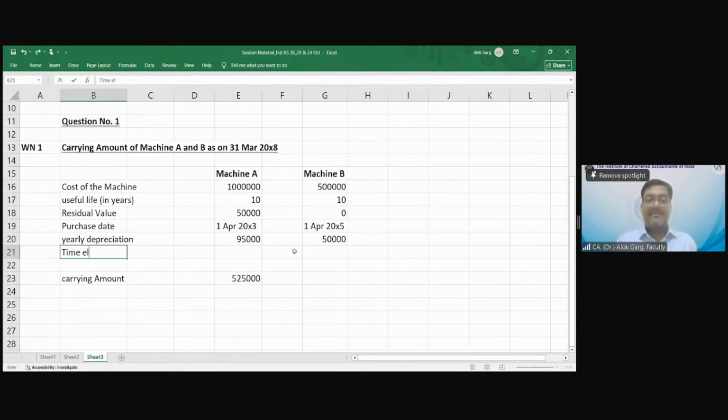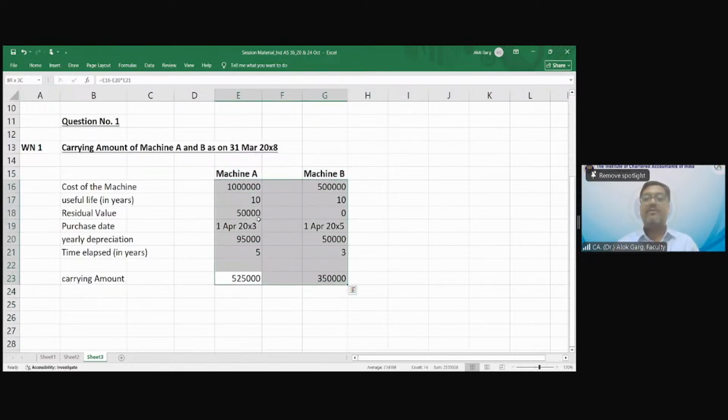Time elapsed in years. कितने साल खत्म हो चुके हैं in years? 5 years. इधर 5 years. मशीन बी भी 5 year, 3 years. So cost minus yearly depreciation multiply by जितने साल खत्म हो चुके हैं. Okay. 3,50,000 and 5,25,000. This is the carrying amount.